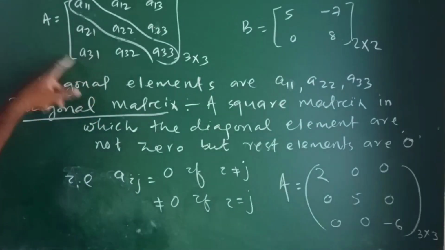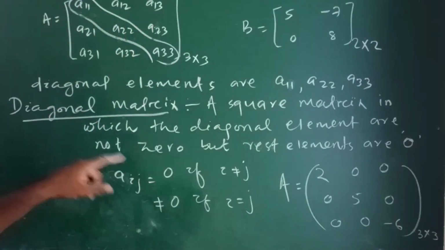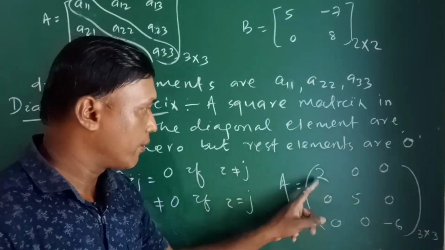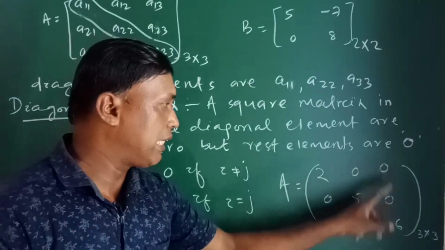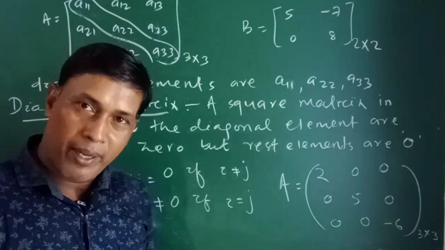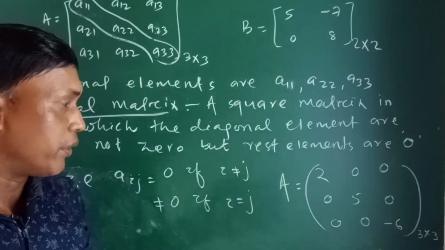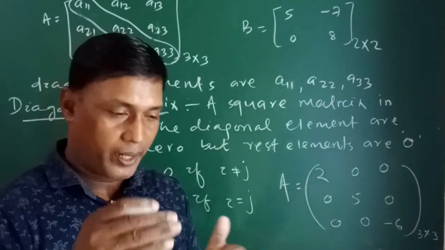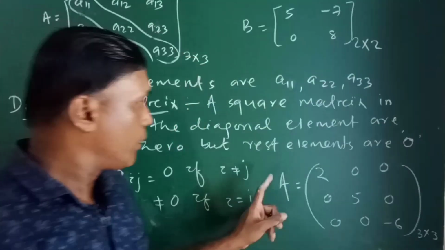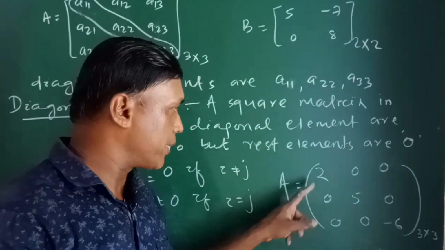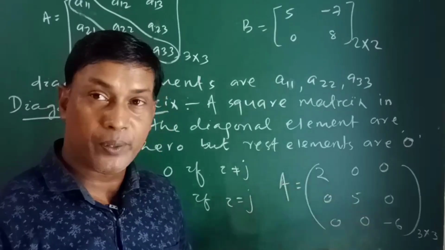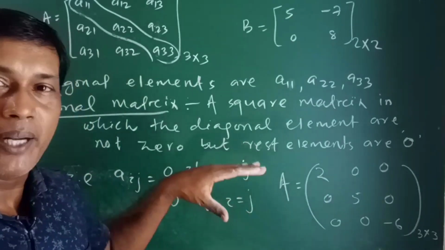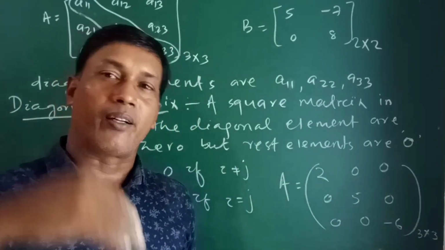This is a square matrix in which the diagonal elements are not 0, but the rest of the elements are 0. So it should be a square matrix in which the diagonal elements are not 0, but the rest of the elements are 0. This square matrix is known as a diagonal matrix. Diagonal matrix means the diagonal elements are not 0 but the other elements are 0.